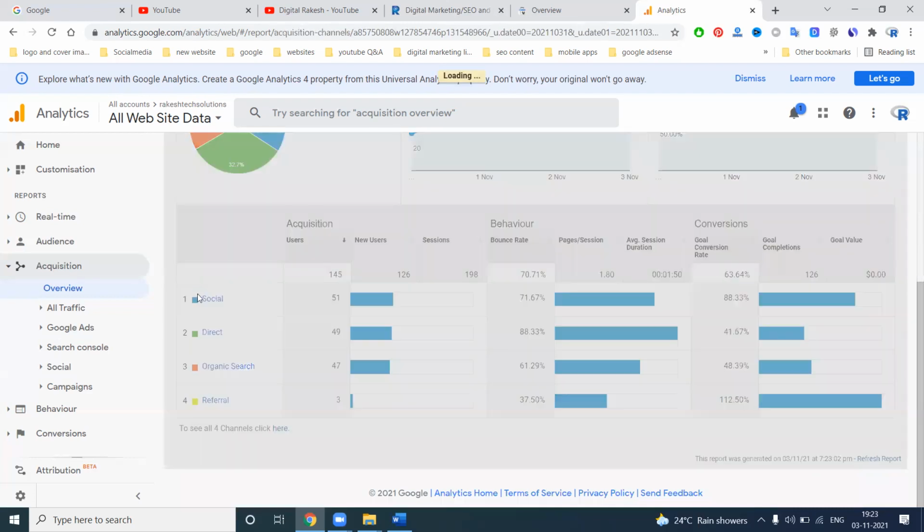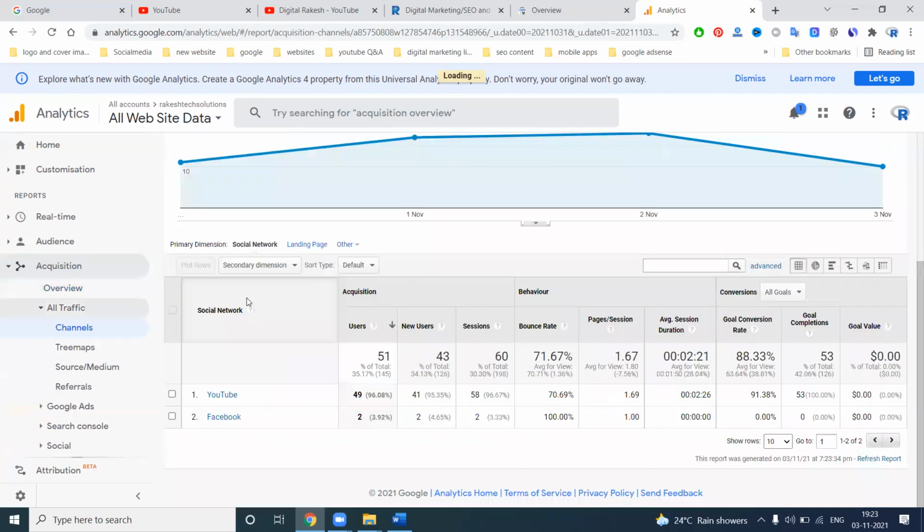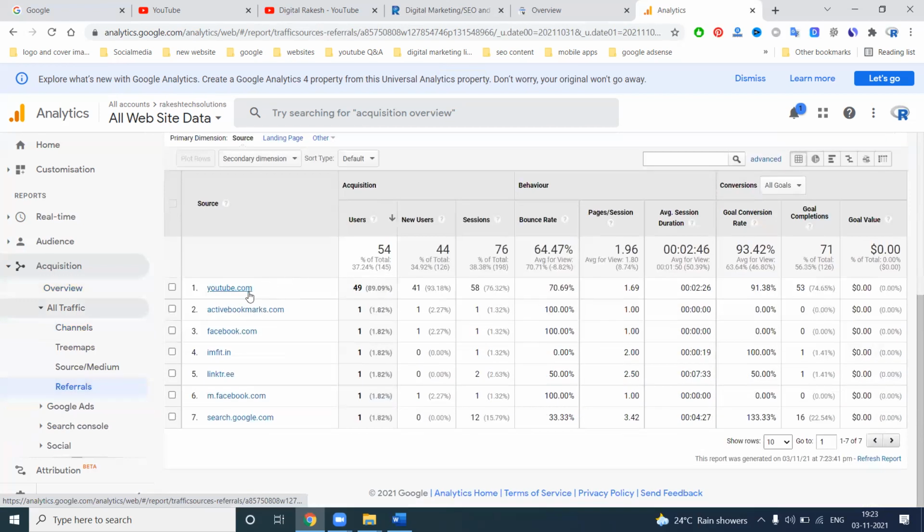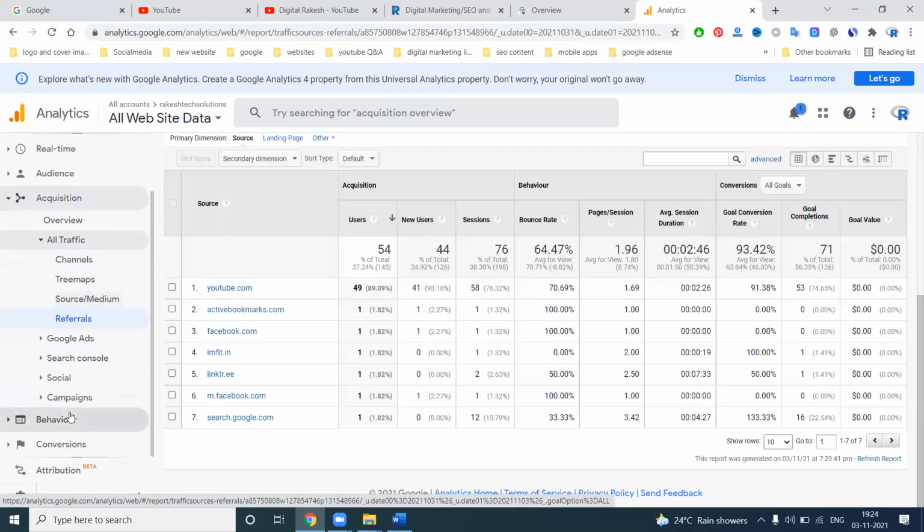These are very important. For Social, we use only YouTube and Facebook, and you can check referrals: youtube.com, activebookmark.com, facebook.com, imfit.in, linktree, m.facebook.com, search.google.com. These are the options given to customers. This is a very important report to check in Google Analytics.